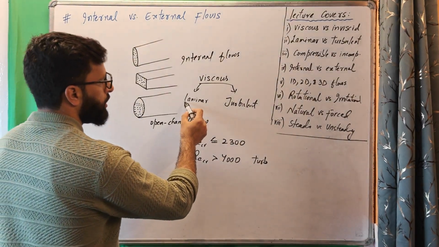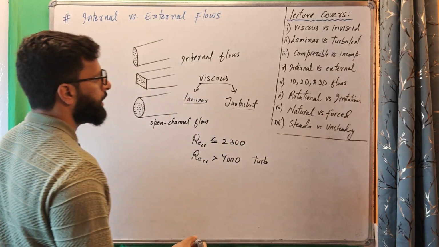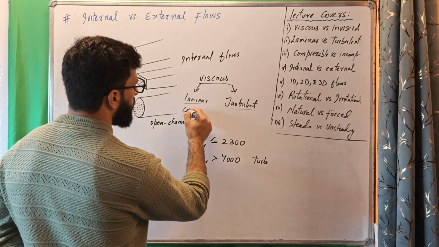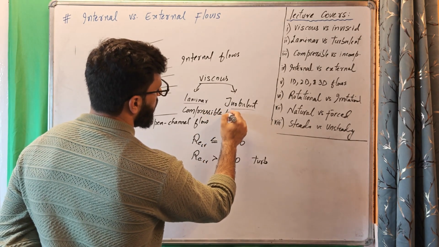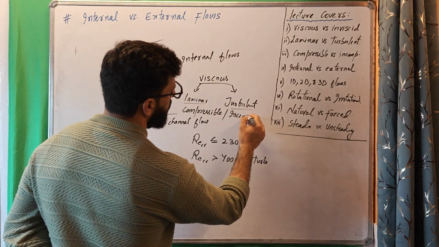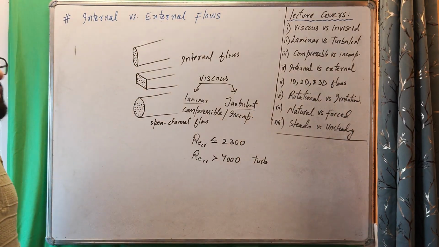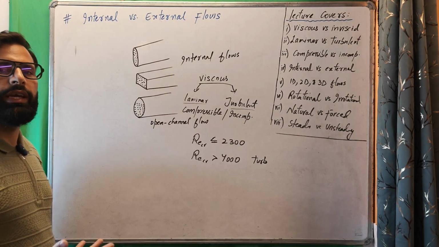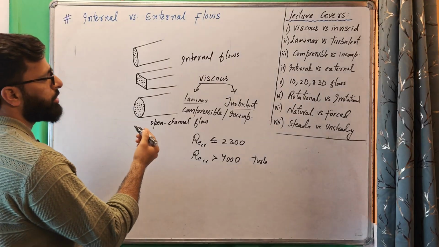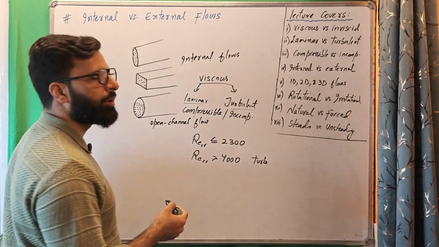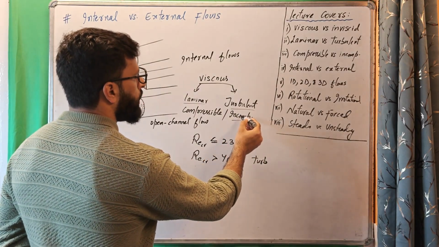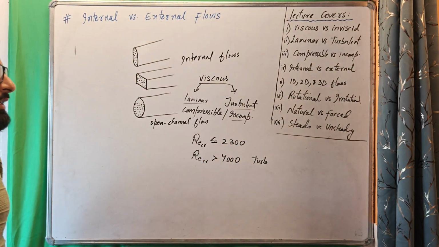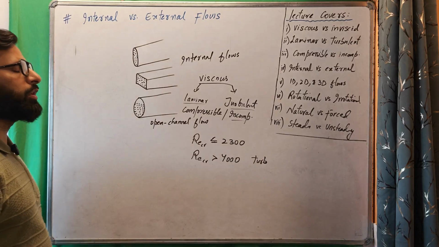And since internal flow can be laminar or turbulent, it can also be compressible or incompressible. So internal flows can also be compressible, they can also be incompressible. If density changes are significant, then compressible. If density changes are insignificant, we classify it as incompressible internal flow.